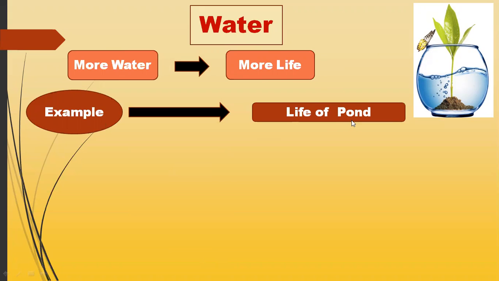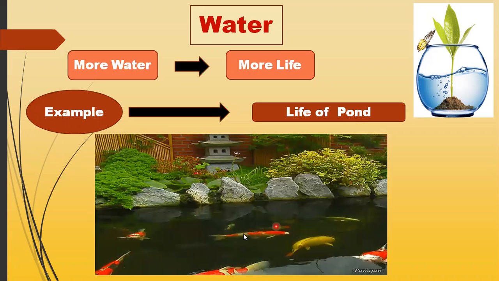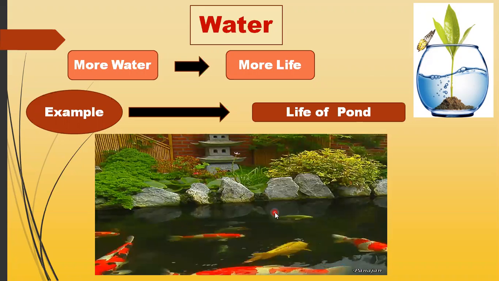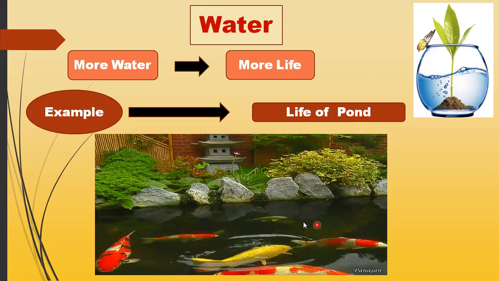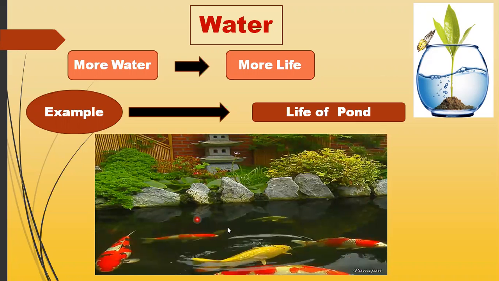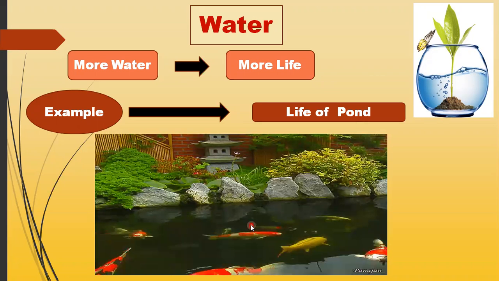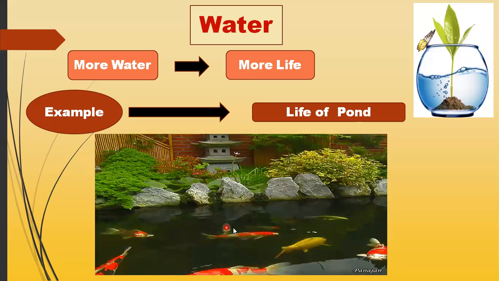As we have already discussed, a pond is basically an aquatic habitat. Aquatic habitat means it has water. So when the pond contains a greater amount of water, then the aquatic life, the water animals and plants, will be found in abundance, because they need water for their survival. So when there is more water, you can notice here, a greater amount of living organisms will be present, more water animals, plants and microorganisms.